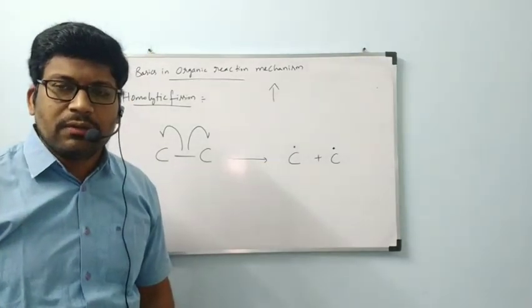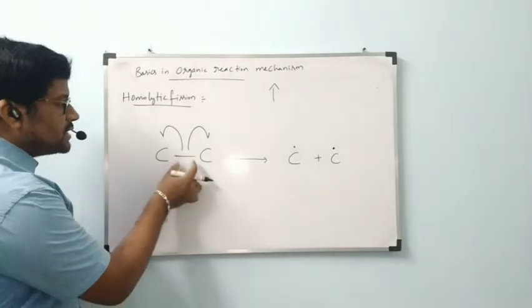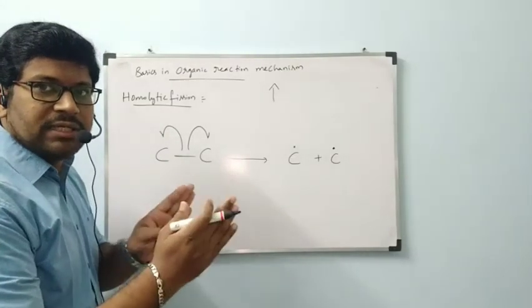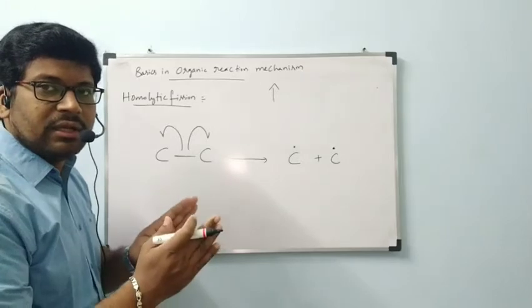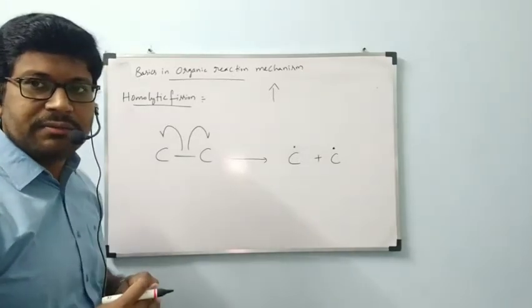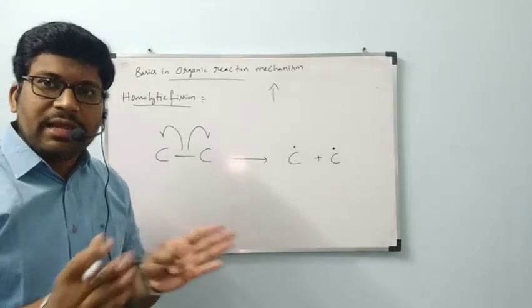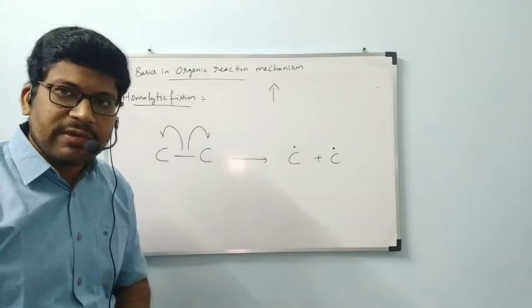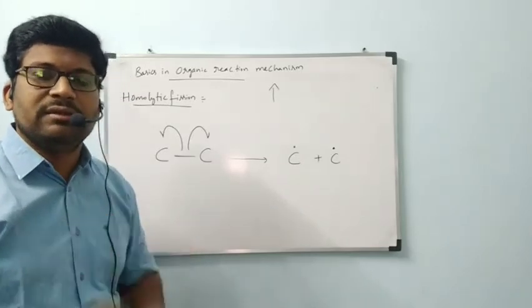Once again, if the bond present between carbon and carbon is cleaved equally, then the type of cleavage is called homolytic cleavage or homolytic fission.